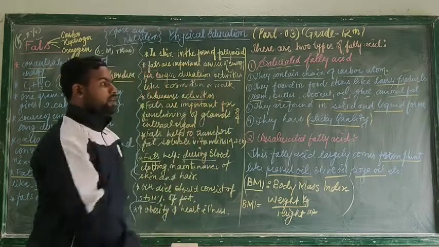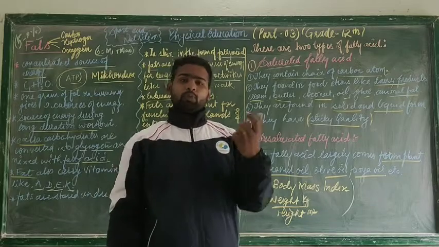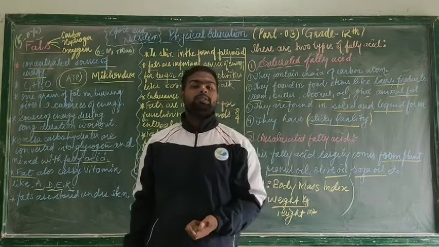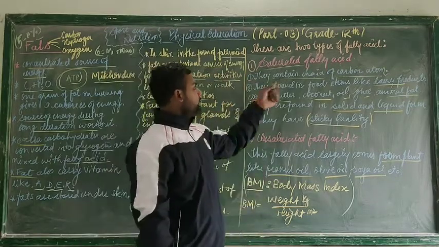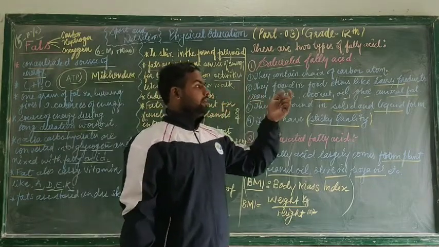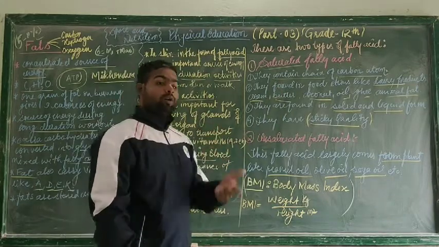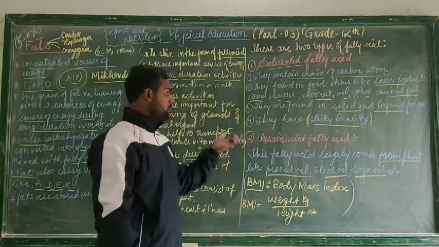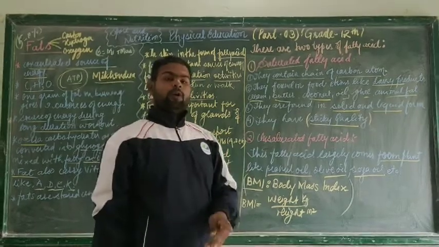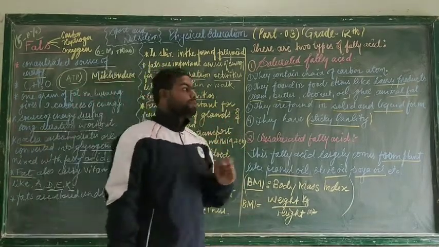Lastly, we are going to recapitulate, there are 2 types of fatty acid. First one is saturated fatty acid and second one is unsaturated fatty acid. When we talk about saturated fatty acid, these are chains of carbon atoms, and they are found in items like dairy products, cream, butter, coconut oil, ghee, animal fat, etc. They are found in 2 forms, solid and liquid. And next thing, they have a sticky quality.